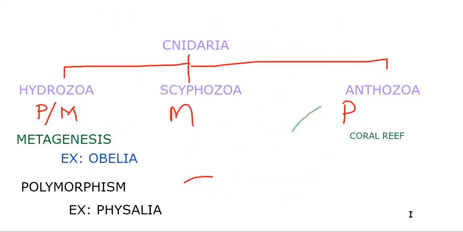Metagenesis is the characteristic feature of class Hydrozoa, and polymorphism, for example Physalia, is the unique feature of class Hydrozoa of phylum Cnidaria. So these are the basic characteristic features of the organisms we learned here.